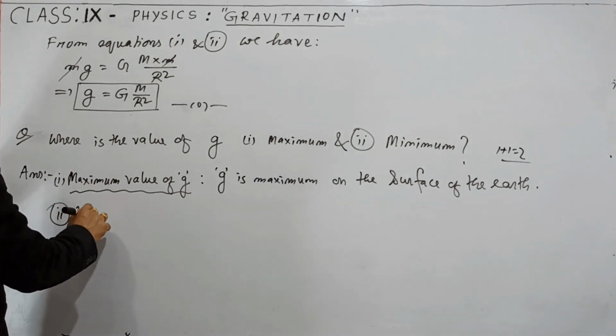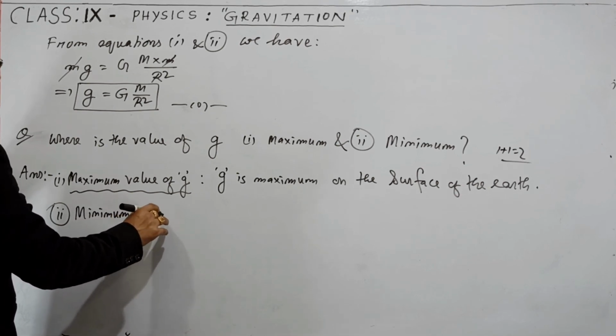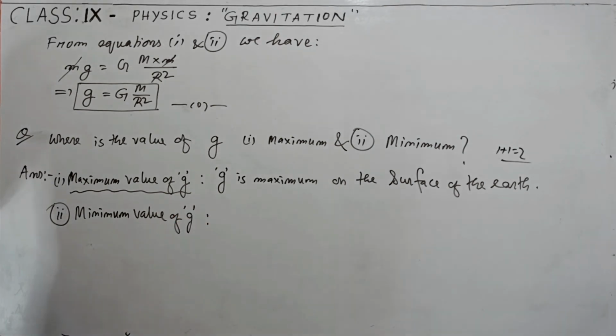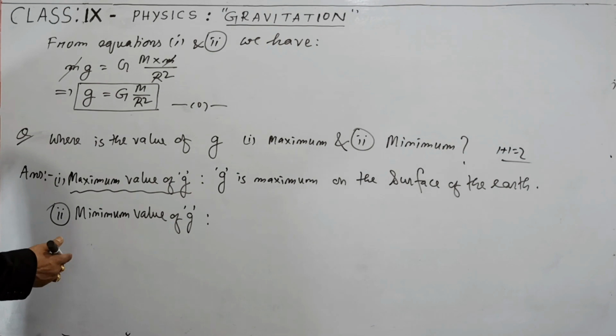And Roman number 2, minimum value of g. The minimum value of g you can find at two different places. One is at the center of the earth. At the center, the minimum value of g is 0. So the minimum value, that means 0 value of g, is available at the center of the earth as well as at infinity. At infinity means a very distant place.